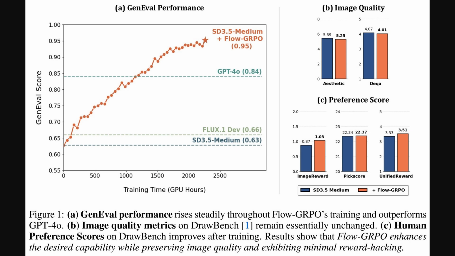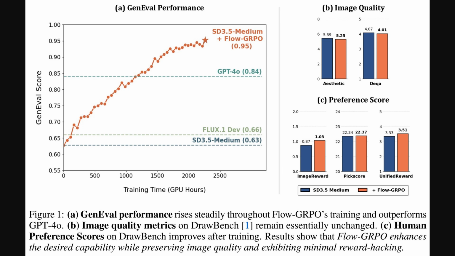Alright, so looking at the results, we can see how effective these strategies are. One plot illustrates performance on GenEval, which is a benchmark specifically for complex image compositions. Here, the Flow-GRPO method boosts the SD 3.5 medium model's score substantially, up to 0.95, as training progresses.